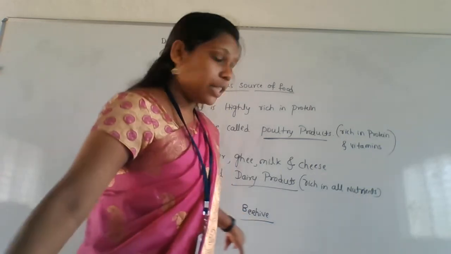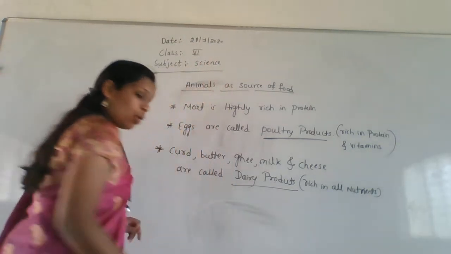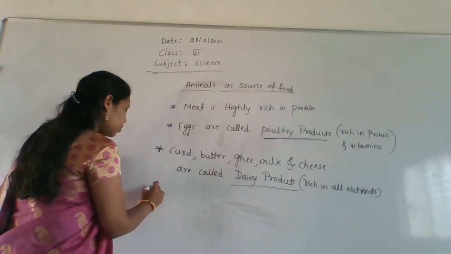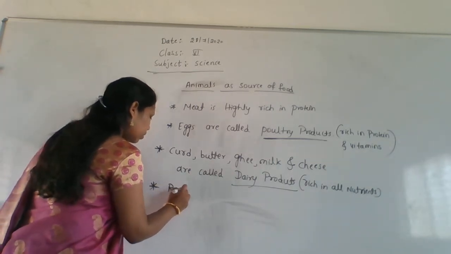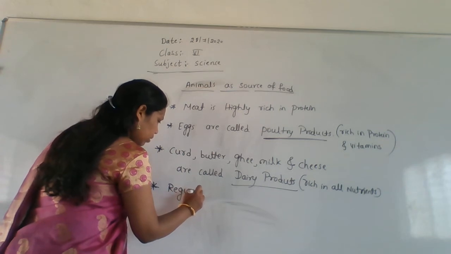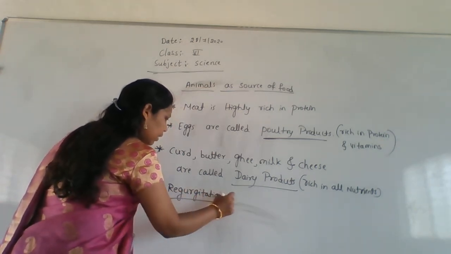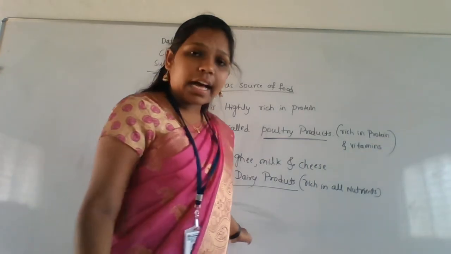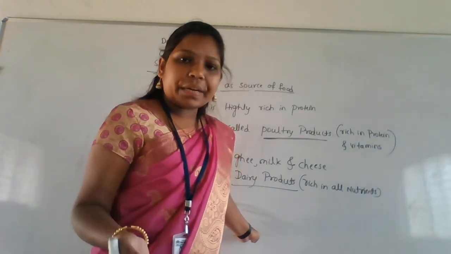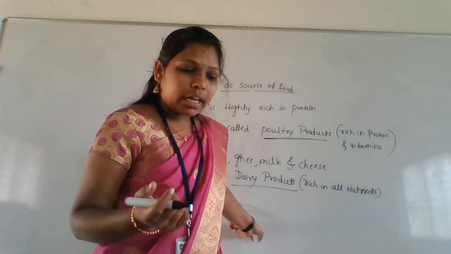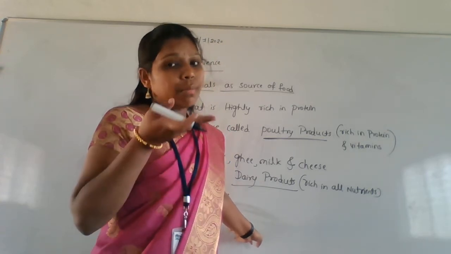Regurgitation. Okay, I'll write the meaning of regurgitation, which they have given at the last. To bring swallowed food up again to the mouth.